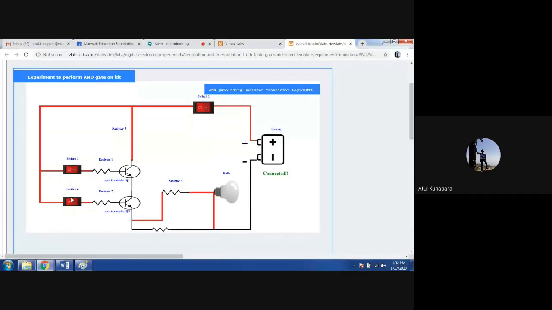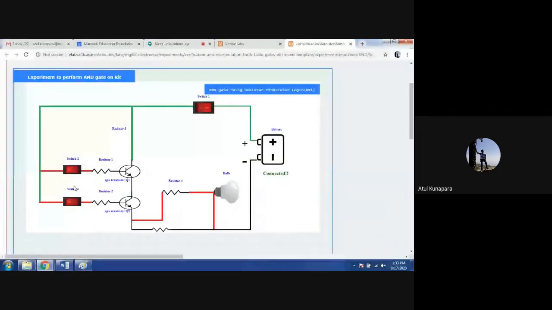Switch 1 is given to power up the whole circuit, so let us turn it on. Now you can see the lines made green, showing that the supply is connected to the circuit. This is the same circuit of the AND realization, RTL. Now switches 2 and 3 you can consider as input A and input B.